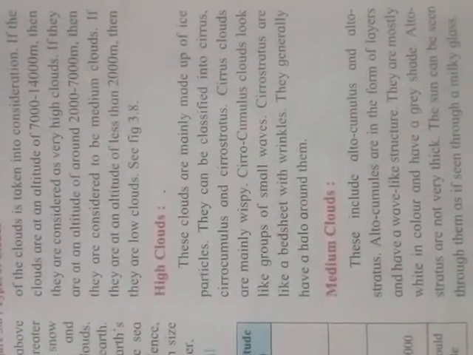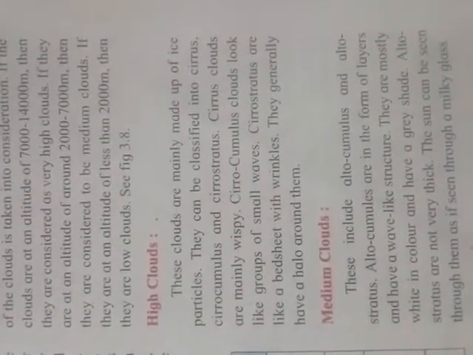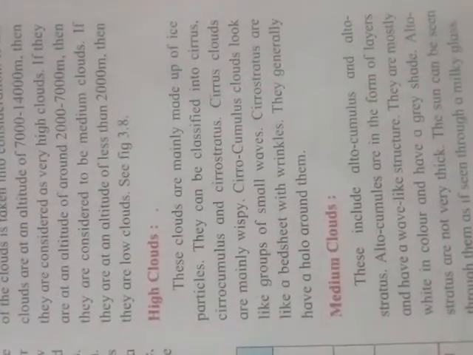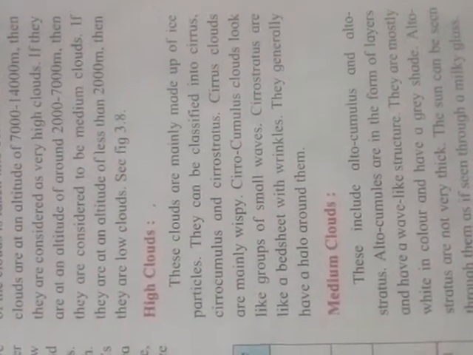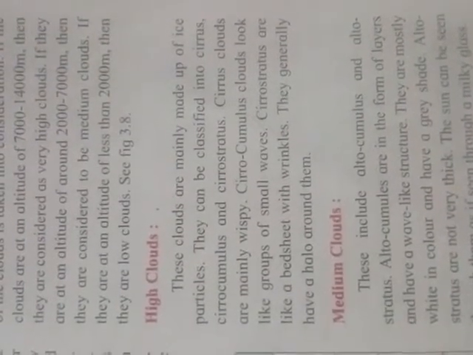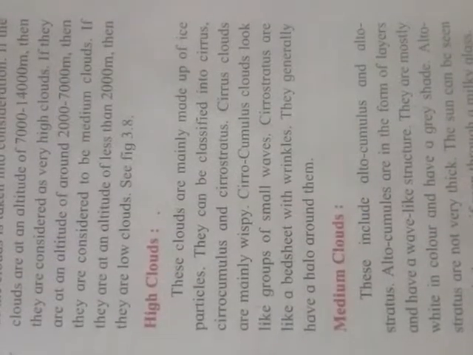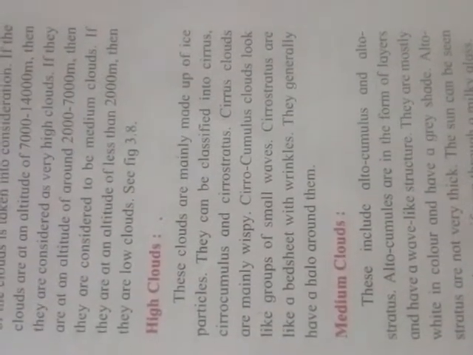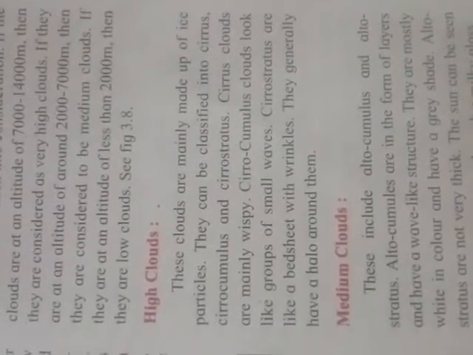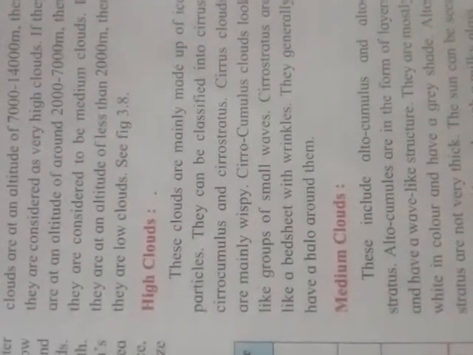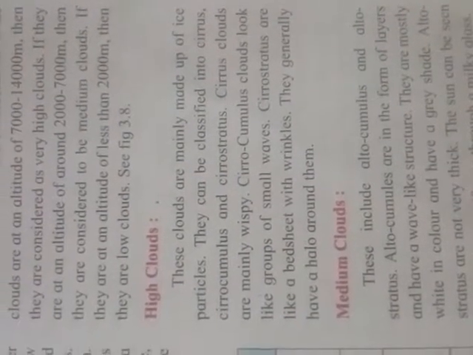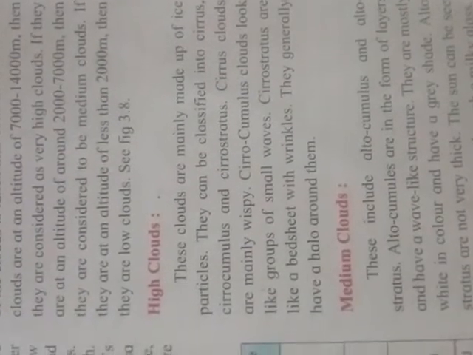The first is cirrus, which is mainly wispy, then cirrocumulus, which looks like a group of small waves, and cirrostratus, which is like a bedsheet with wrinkles. They generally have a halo around them.